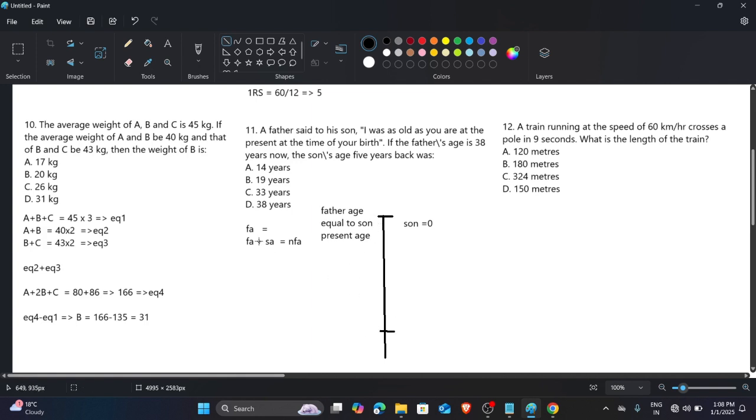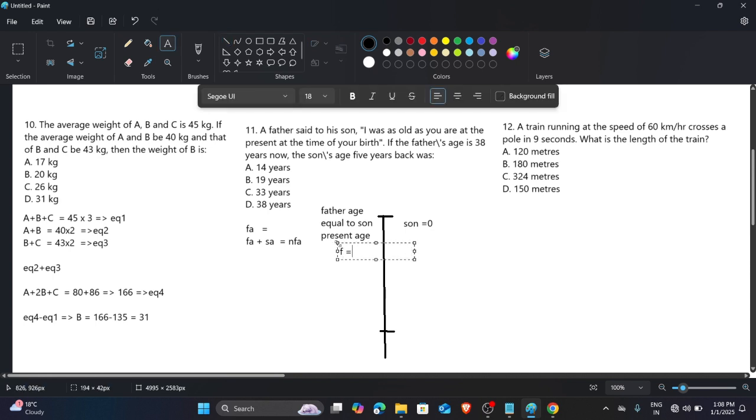So the present age of the father is the addition of the son's present age to his earlier age. Suppose the father's age here is 15, because it equals the son's present age. After 15 years, the son's age is 15, so the father's age is 15 plus 15.